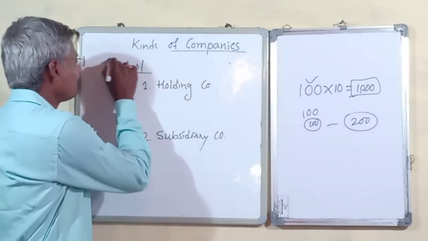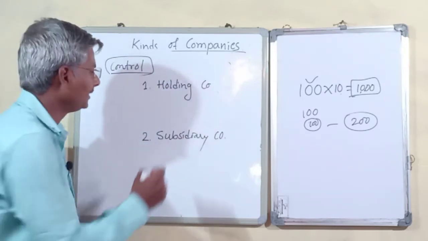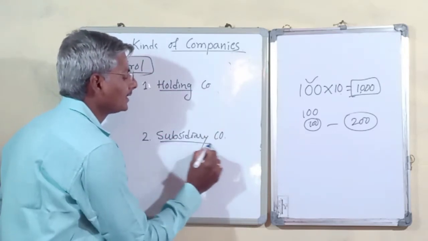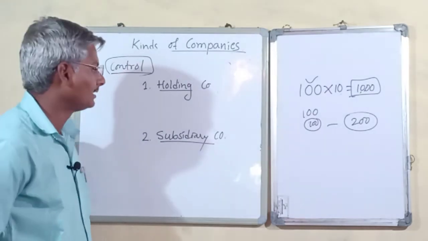Based on control of a particular company, we have a holding company and the other is a subsidiary company.